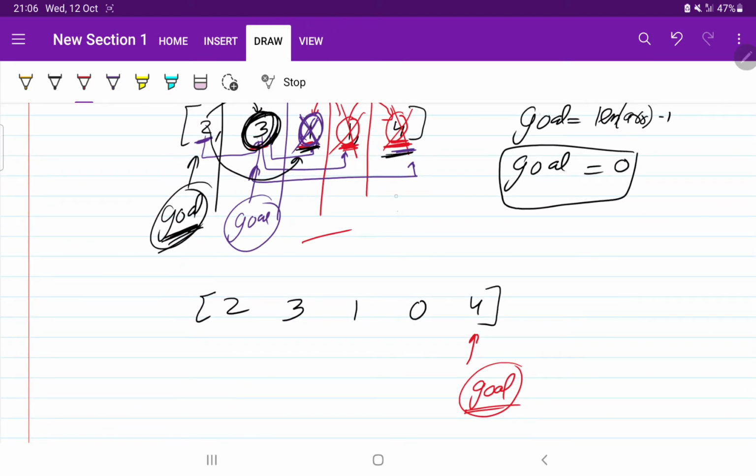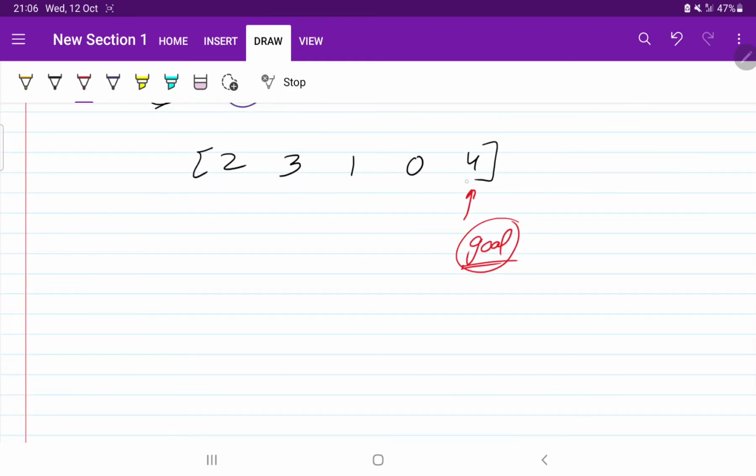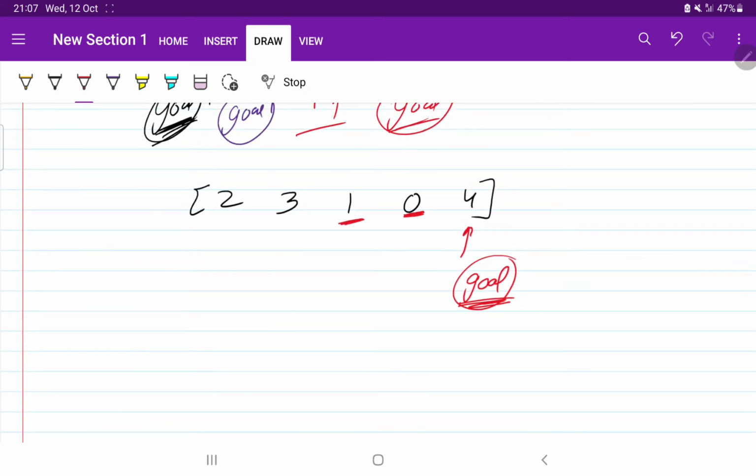What we were doing, first our goal was this, we came to 1 and checked whether we can reach our goal or not. If we can reach our goal, then we reduced our goal to here. But if we cannot reach our goal from this position, we are not going to shift our goal, goal will be here. Now I will check for this 1.